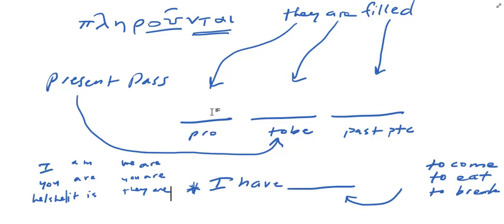All right, next we have day. So day is it is necessary. So the subject is an impersonal third person subject. It is necessary that I go to such and such a place. And it's used in expressions where Jesus says it is necessary for the Son of Man to go to Jerusalem, to be betrayed, and so forth.